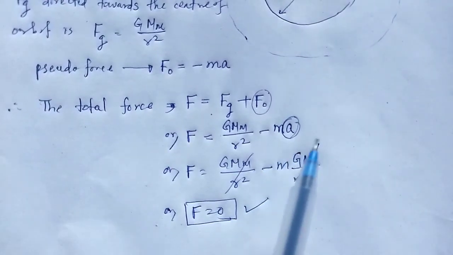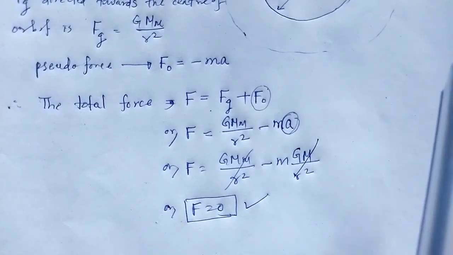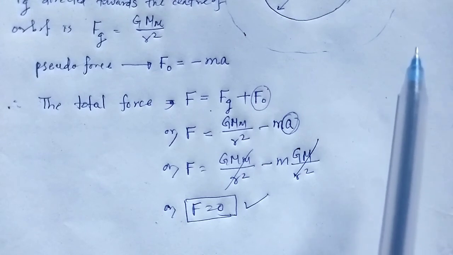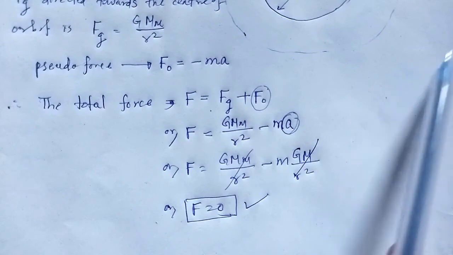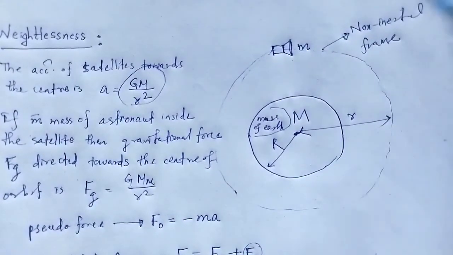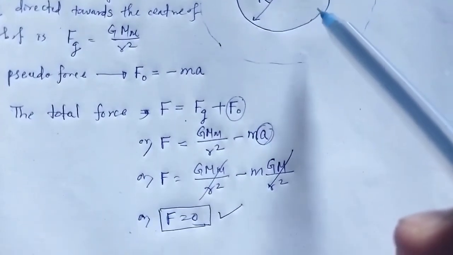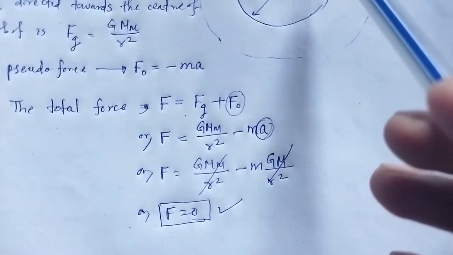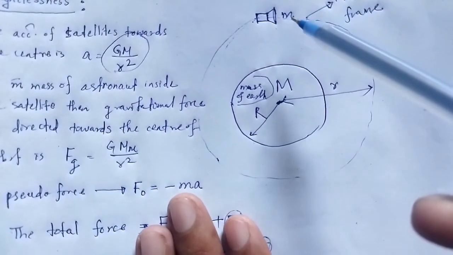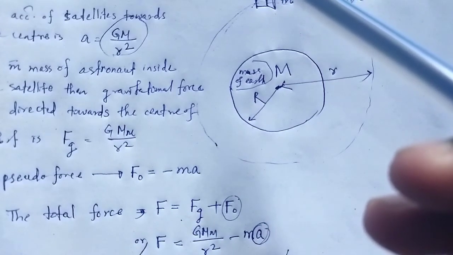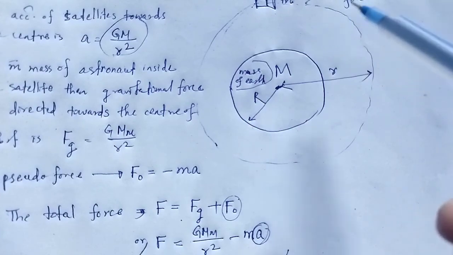To avoid such a condition of weightlessness, we have to introduce artificial gravity by rotating the satellite in addition to its revolution. How to create artificial gravity? Artificial gravity is created by rotating the satellite in addition to its revolution.